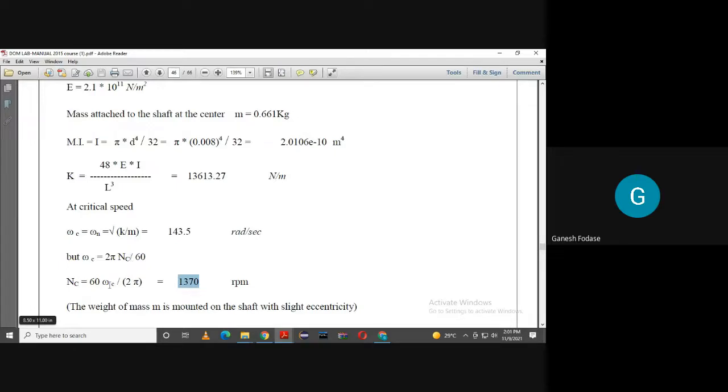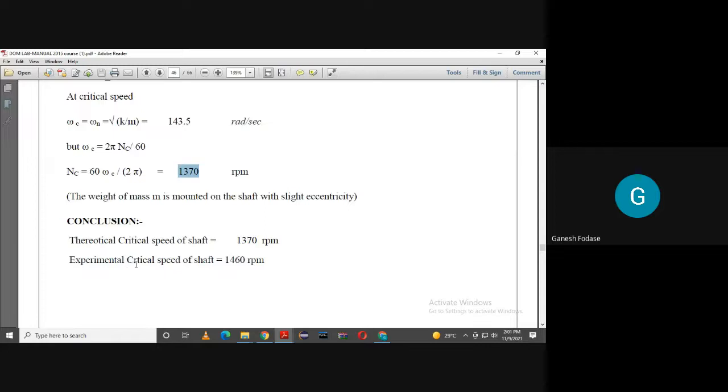Now we need to find practically, that means at what speed the shaft will vibrate violently. So we'll run that setup and we'll see at what speed that shaft will vibrate violently. That speed we need to find out. The experimental critical speed of the shaft will not be exactly equal, but it is in that range only. The reference value with us is 1460 RPM.